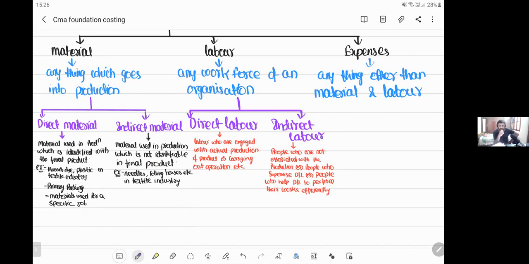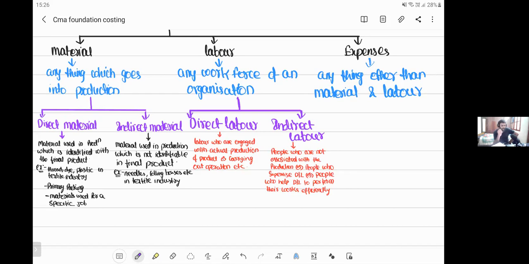Can you tell me any examples of expenditure? Rent is there. Is rent a material? Is rent a labor? No, it is an expenditure. Salary is there. Is salary a material? No. Is salary a labor? Yes, you are paying laborers. So salary is labor, not an expense. Next, godown rent is there. Godown rent is not material, not labor. Godown rent is an expense.